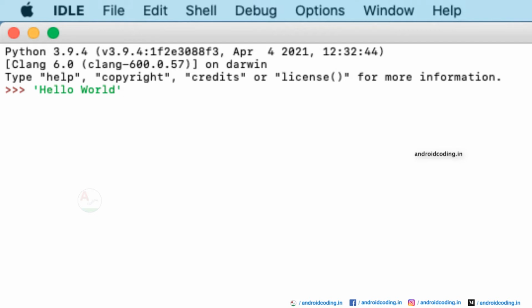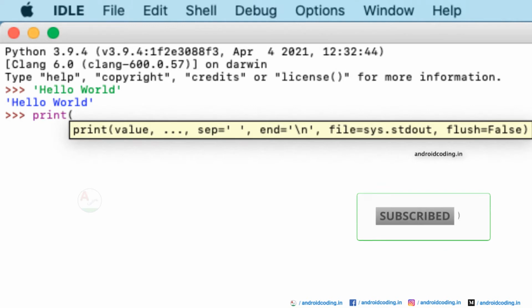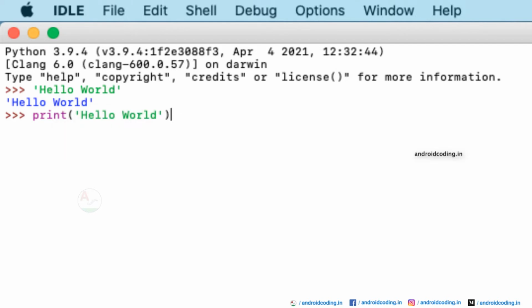Now let's see here. We have got hello world printed. You may also use a print statement here, and inside it you can provide the hello world, and this will also give you the same output. Python makes it easier to program. I think now you understood: in a single line we have executed a statement and we have got the output.